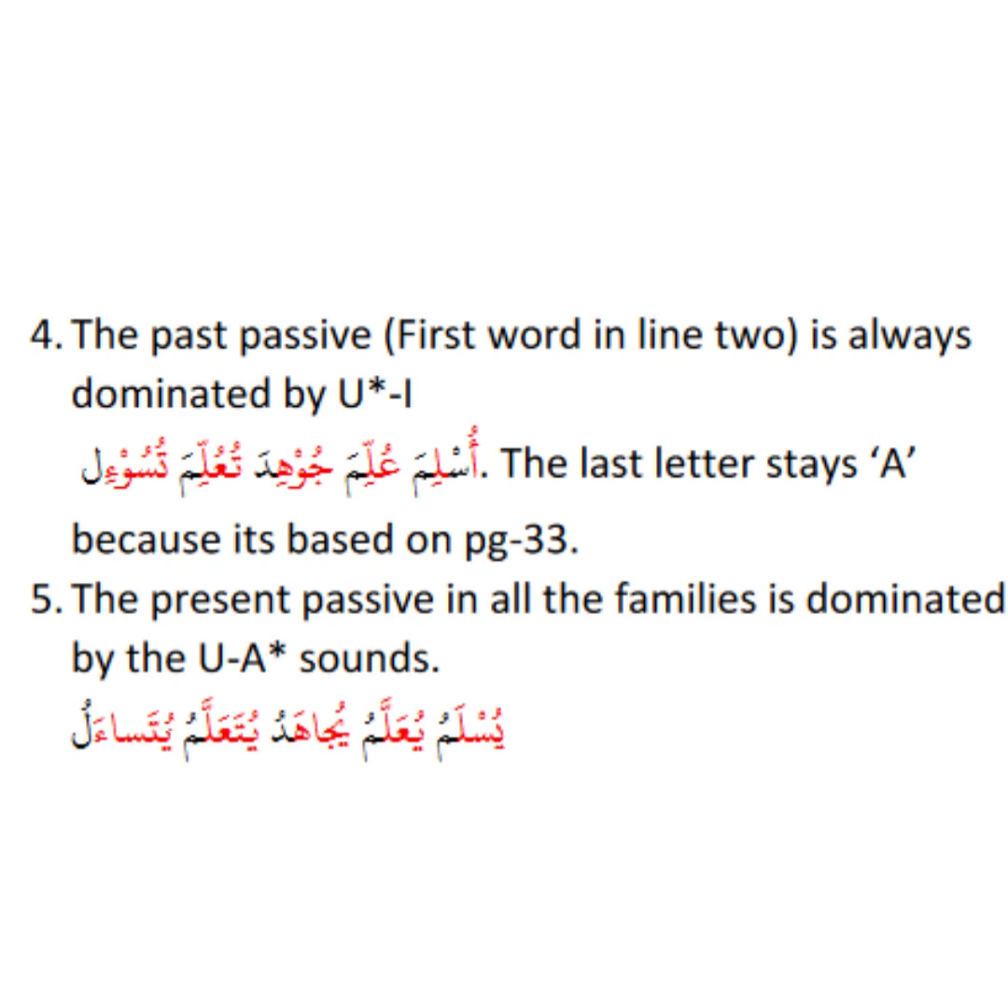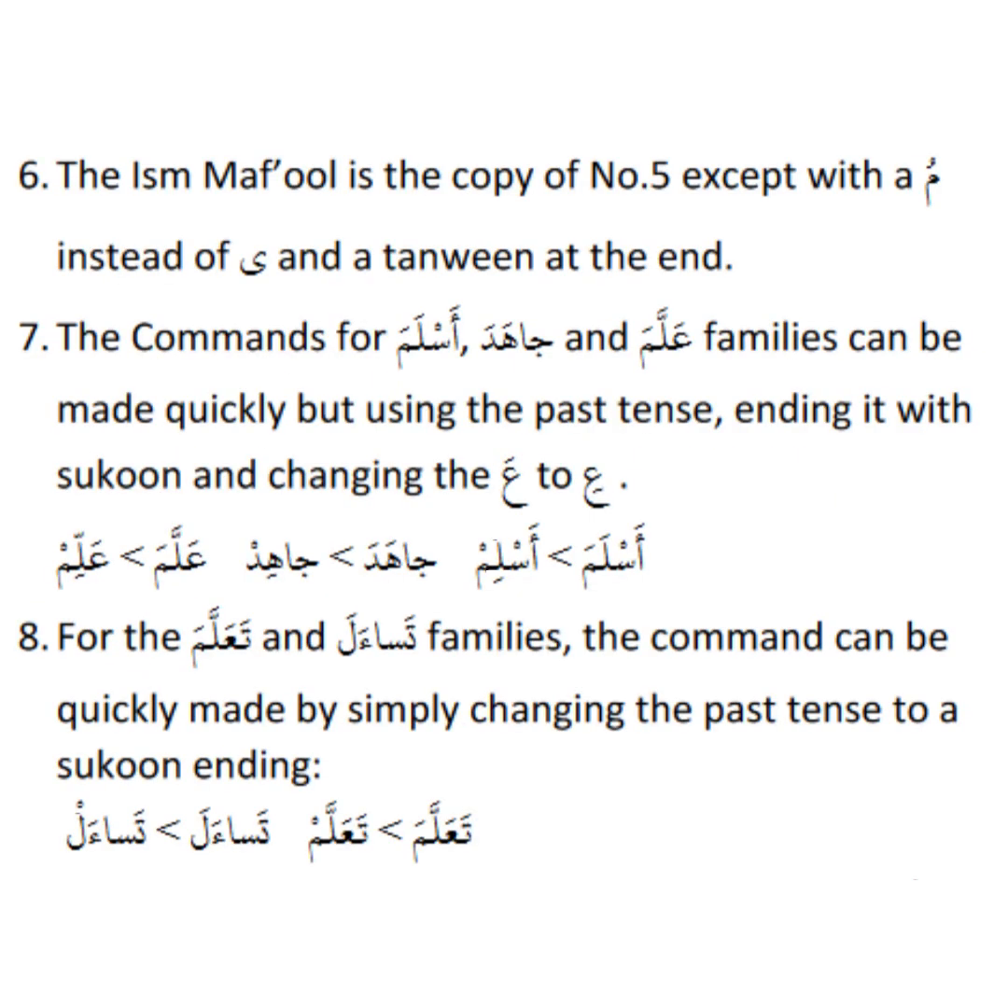The present passive in all families, which is the second word in the second line, is dominated by the u-a sound. There is one u sound and there can be as many a sounds as needed. So for aslama, it is yuslamu. Similarly, for the other families, yu'allamu, yujahadu, yuta'allamu, yutasa'alu. The ism maf'ul, which is the last word in the second line, is a copy of number 5 except with a mu instead of a ya and a tanween at the end. So it is muslamun and so on.